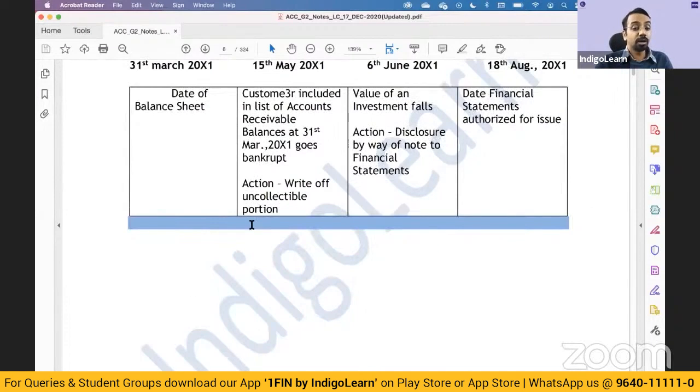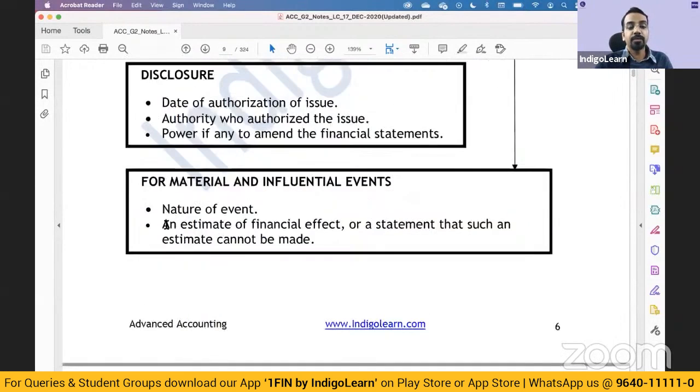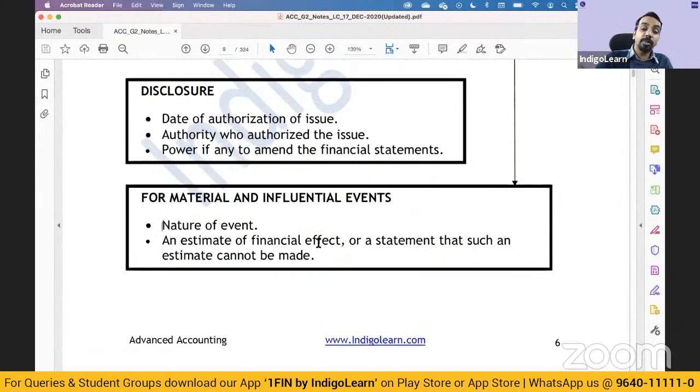And for material events, what are you disclosing? The nature and estimate of financial effect, or if it cannot be estimated, the fact that it cannot be estimated, that has to be disclosed. Right? So this covers AS4.